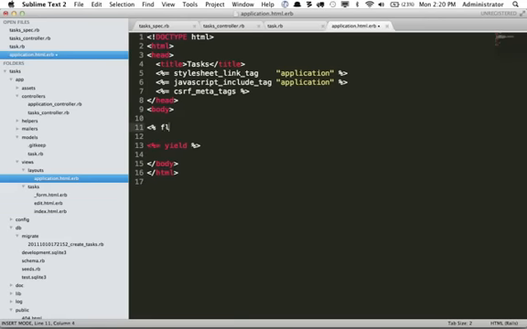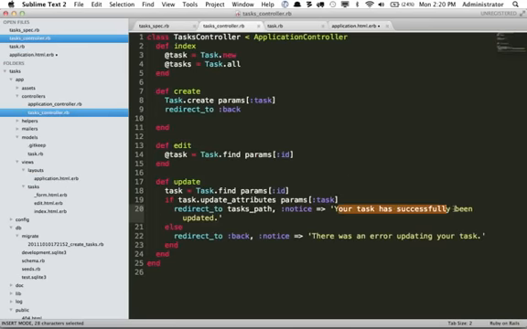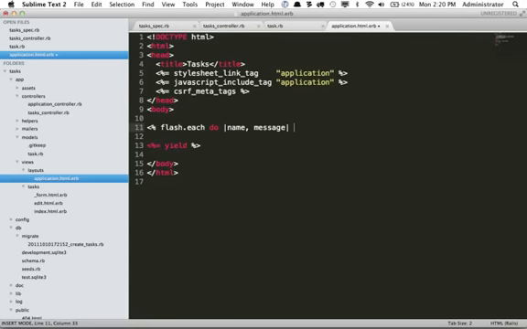And at the top, I'm going to say flash. This is something that Rails gives to us automatically. We're going to filter through everything that's in there. And for each one, we'll have the name, and this will be whether it's a notice or something like that. And then it'll also have the message itself, which in our case would actually be your task has successfully been updated. So let's filter through those, and I'll show you one way to do it. One way would be to create a div, and we could display the message itself, and we'll give this an ID of underscore name.